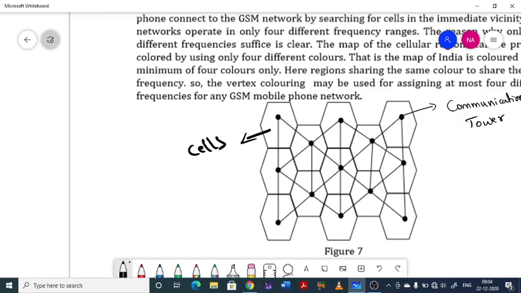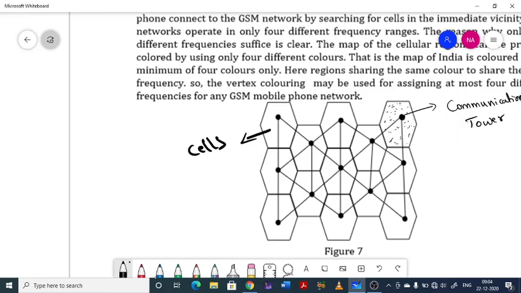Each cell should have a communication tower that connects with mobile phones within the cell. See, this network is connected to the mobile phones that appear within this region. So here are mobile phones that will be connected to this network or that tower.